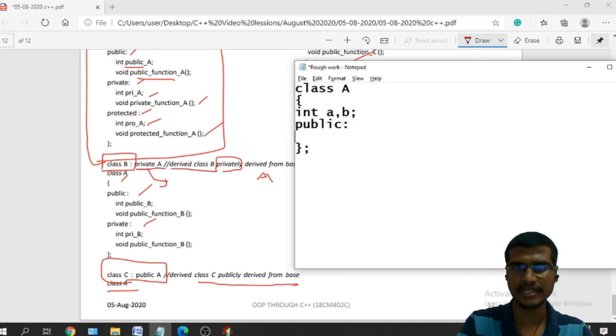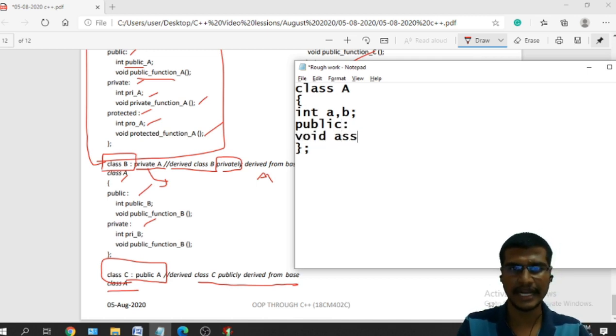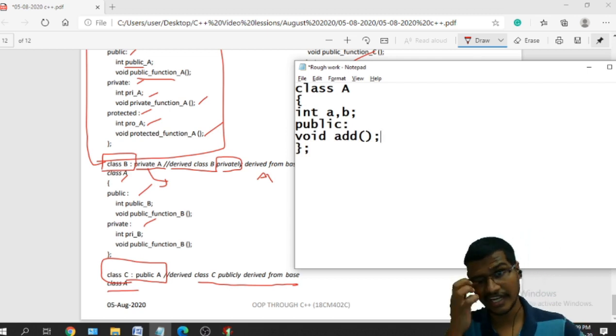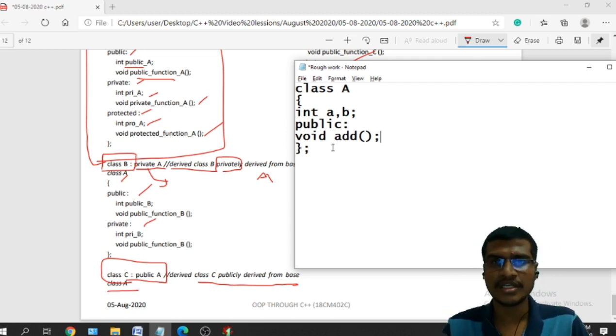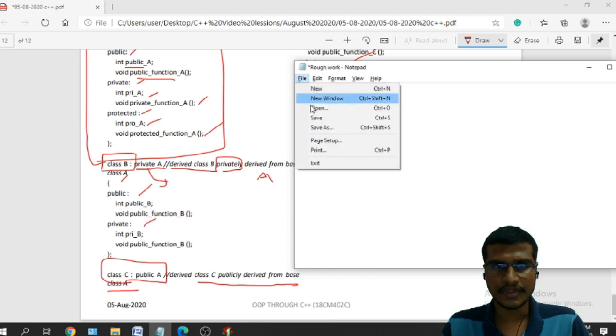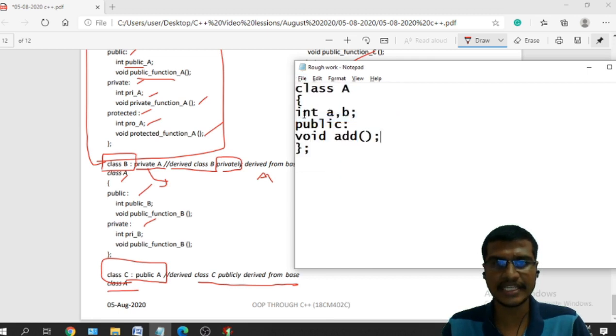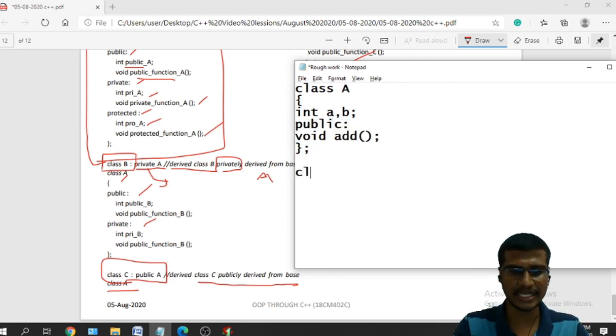I have void add as the function, defined inside the public section. Now I want to derive a new class B from this base class.